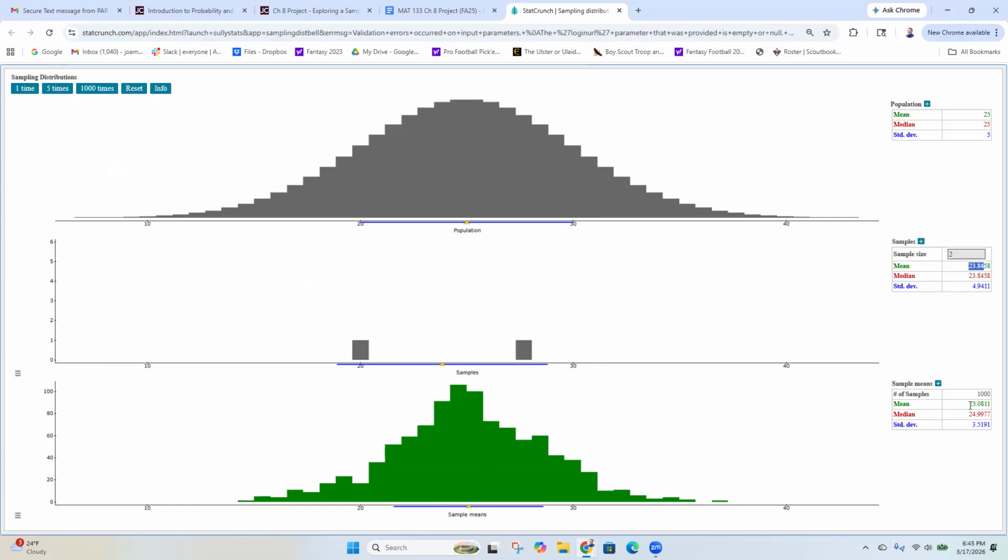So my mean is 25.08. My median is 24.99. Those are extremely close together. If I was to reset this and run it again, I'm going to get these 2 numbers real close together. They don't need to be perfectly the same for it to be considered symmetric, for it to be considered normal.